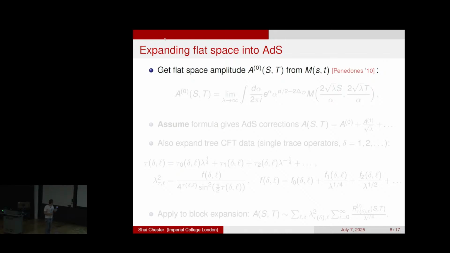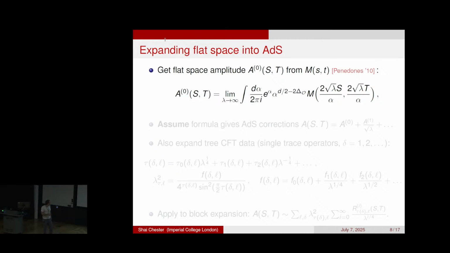OK, so far we've done the correlator in Mellin space and the large N expansion. Now we're going to talk about how to expand this planar correlator in flat space into AdS. For this, we use this formula introduced by Penedones 15 years ago, the flat space limit formula. What this formula is doing is you're taking your Mellin amplitude, rescaling the Mellin variables by lambda, and then making lambda very big, where lambda, remember, is the 't Hooft coupling, which is related to the AdS radius. So that's the sense in which you're making the AdS radius big.